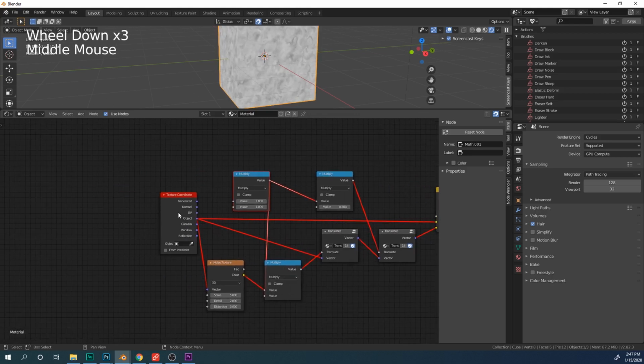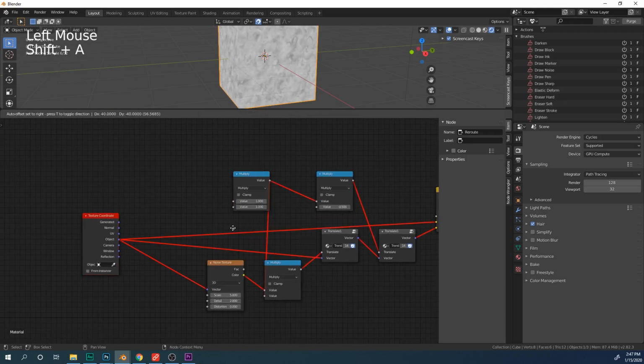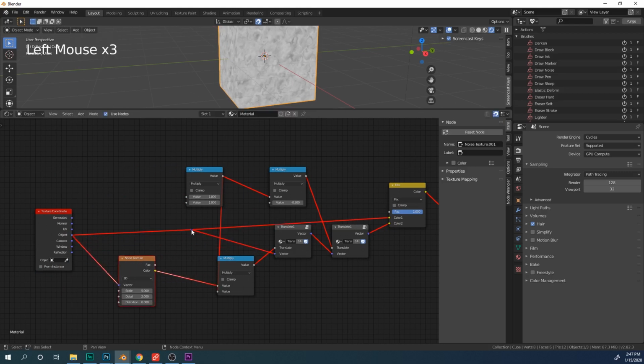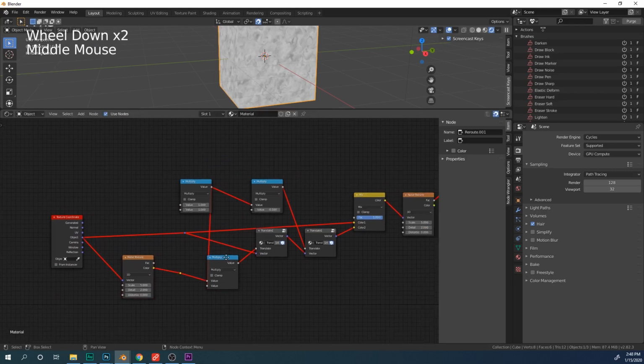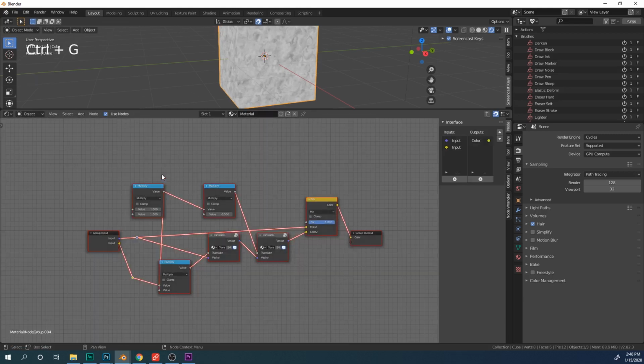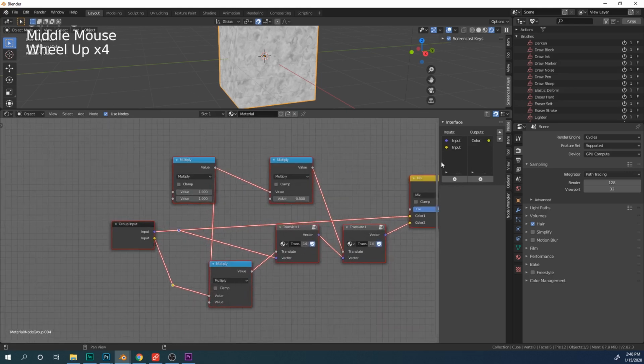Alright, so let's clean this up a little bit. Add a reroute right here, and plus right here. Let's add one right here as well. And then we will group this together right here. Control G. Let's name this color right here. Name this vector.